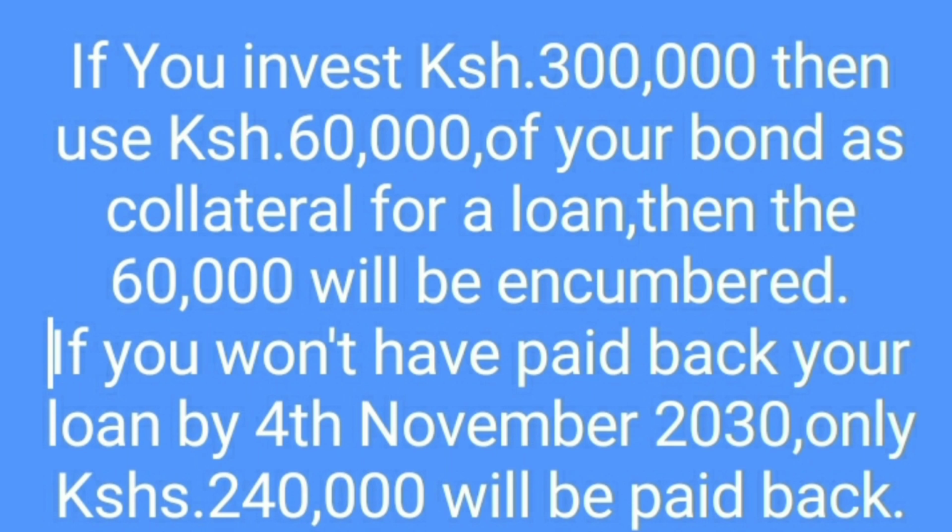By 4th November 2030, only 240,000 Kenyan shillings shall be paid back. The remaining 60,000 will be paid back on the final redemption date, which will be due in 2036.